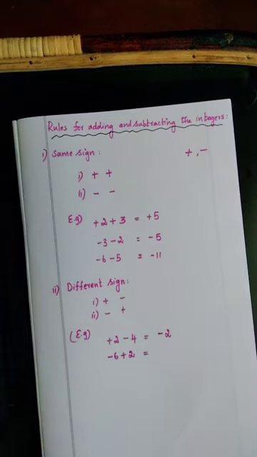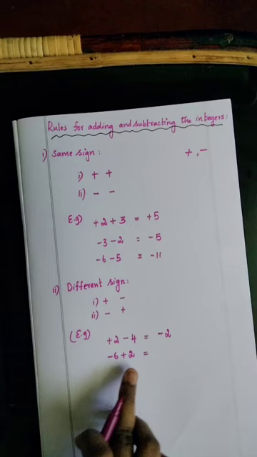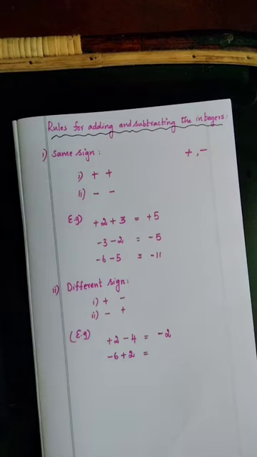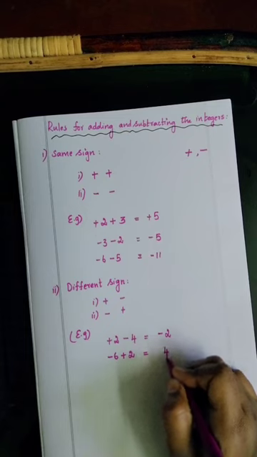How will you find? Both the numbers have different signs. So what will you do? First we need to subtract both the numbers. What is 6 minus 2? 6 minus 2 is 4, and put the greater number's sign.